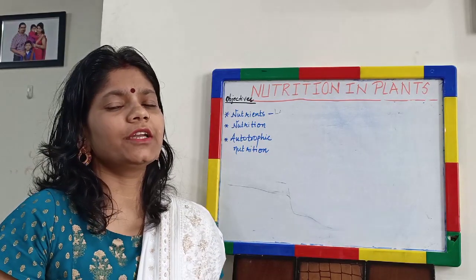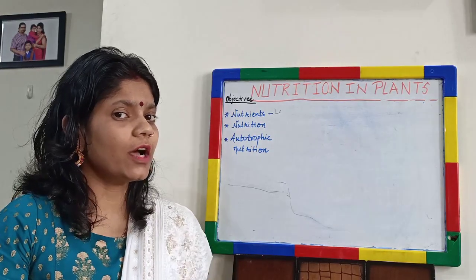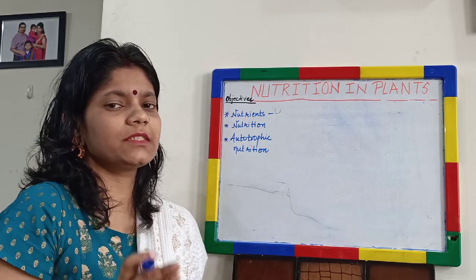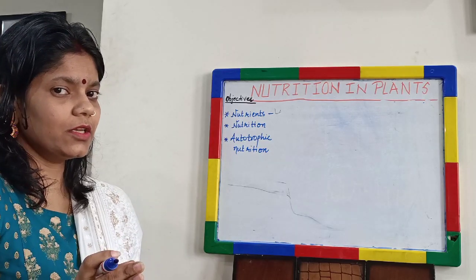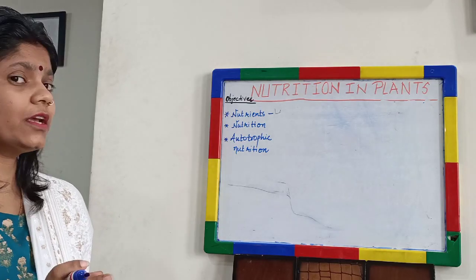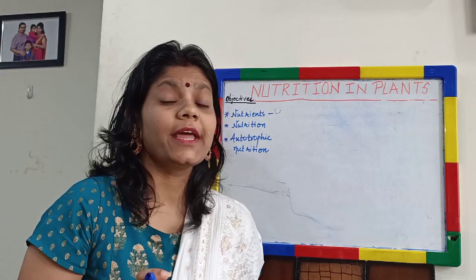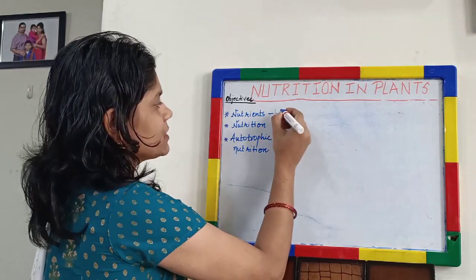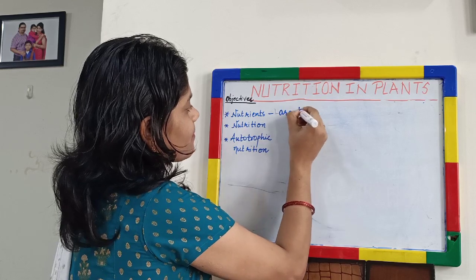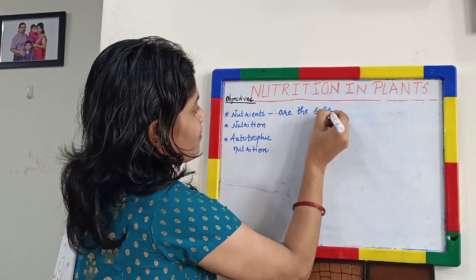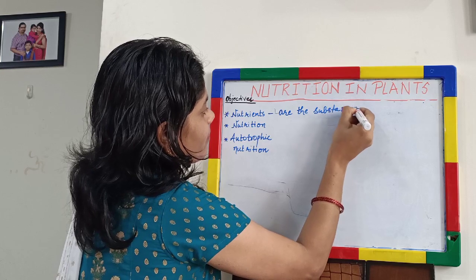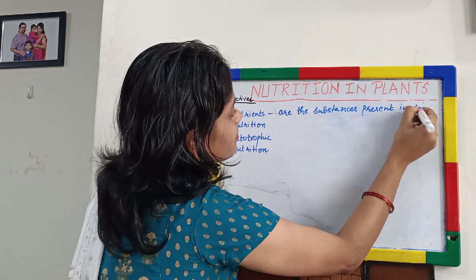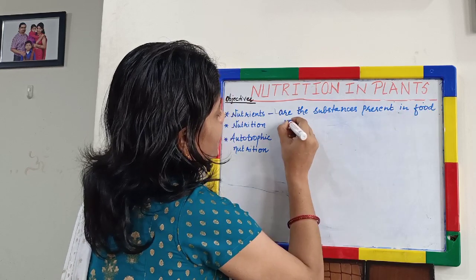We have already learnt about components of food. So what are these components of food? These components of food are carbohydrates, fats, proteins, vitamins and minerals. And in science, there is a specific term for these components of food, and the term is called nutrients. So, what are nutrients? Nutrients are the substances present in food which are needed for our body.